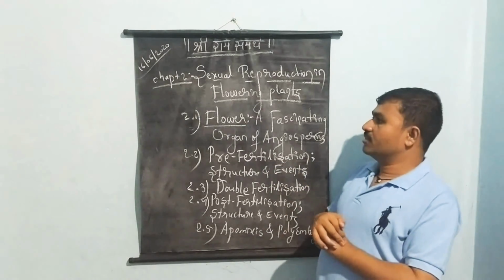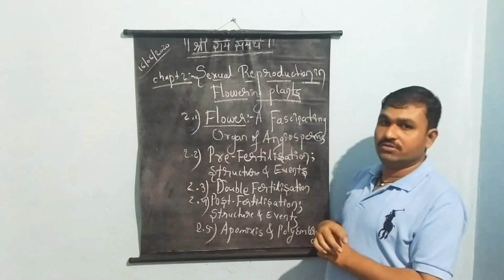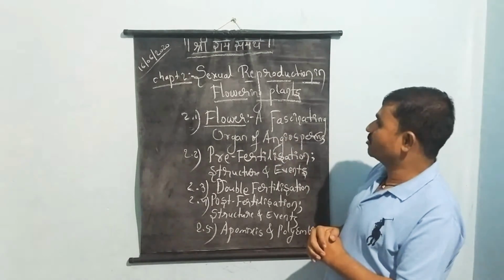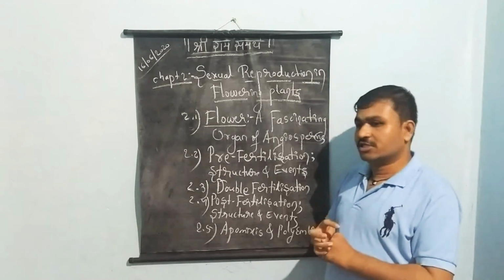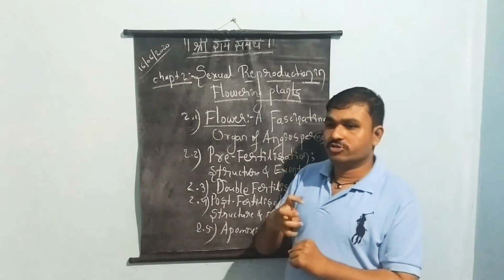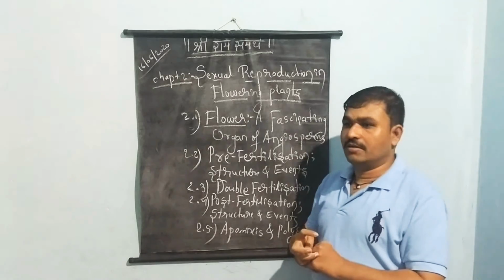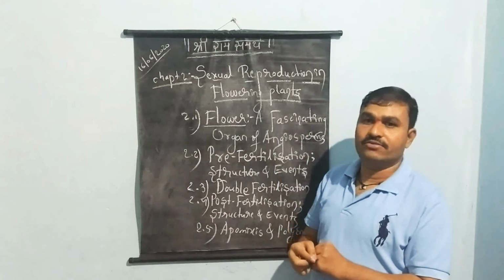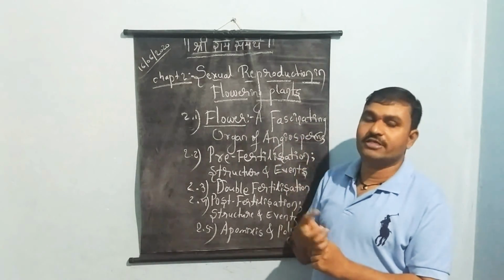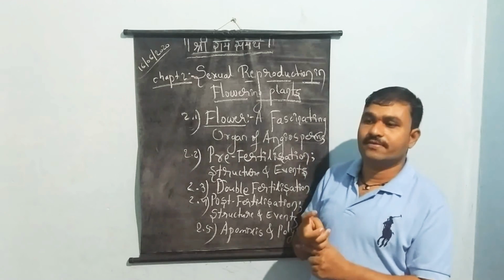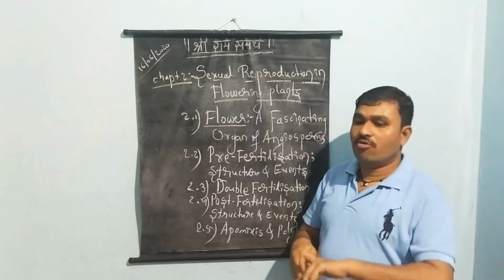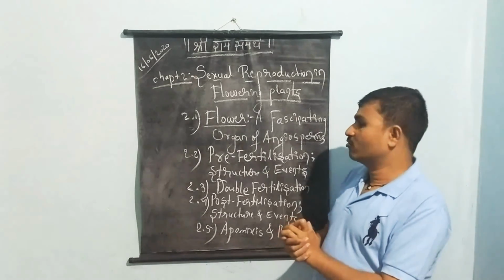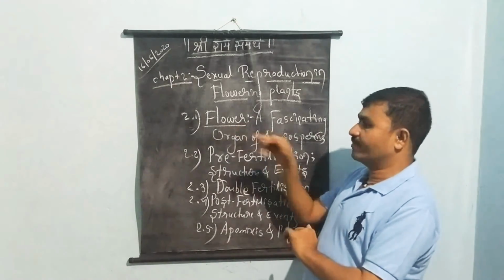In this chapter, first we'll have the flower. Okay, flower, a fascinating organ of angiosperms. We'll discuss the detailed structure of the flower. What are the structures of the flower? Where exactly does the formation of the flower take place in the plant? How does the formation of the flower take place? And what are the different parts of flowers? What are the reproductive parts? What are the accessory parts? That concept we'll discuss in the concept of flower.